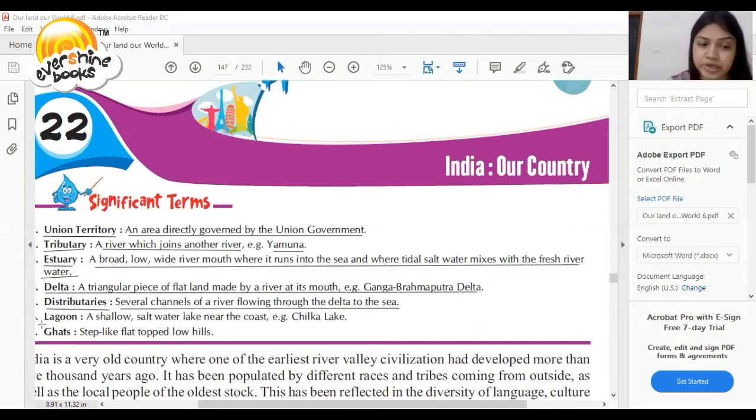The next important term is lagoons. A shallow saltwater lake near the coast, like Chilka Lake, is called a lagoon. The next important term is ghat. Step-like flat-topped hills are called ghats. So, dear student, let's start the chapter.